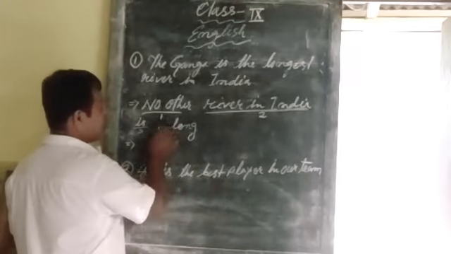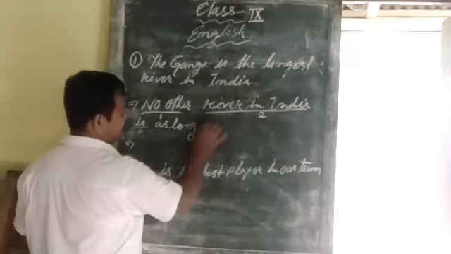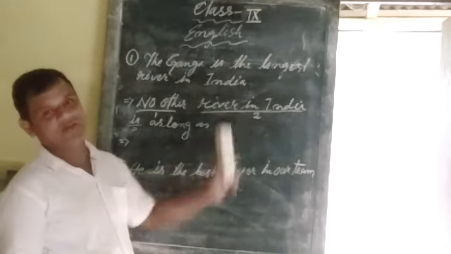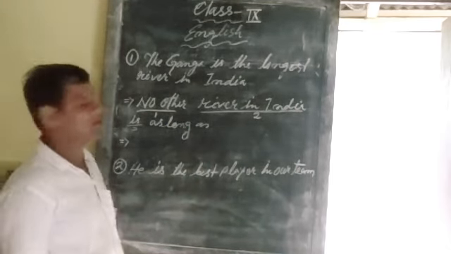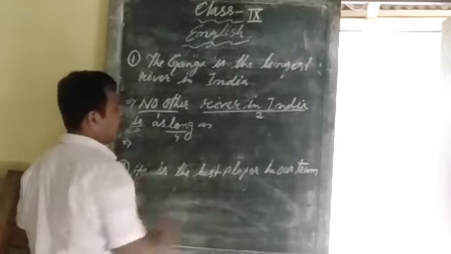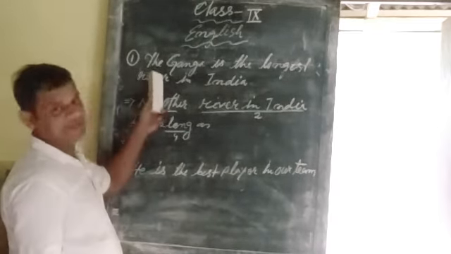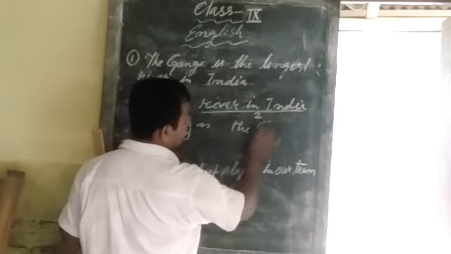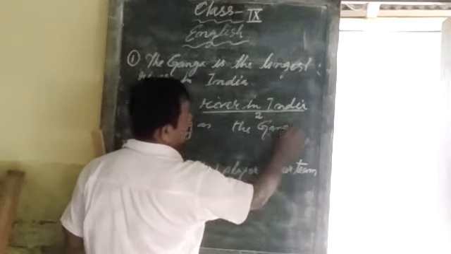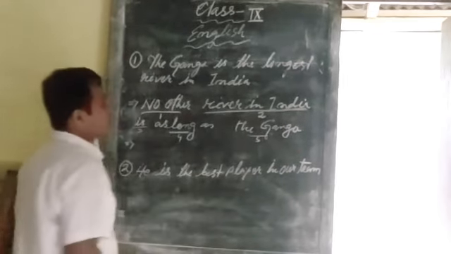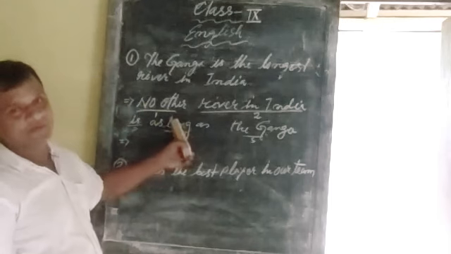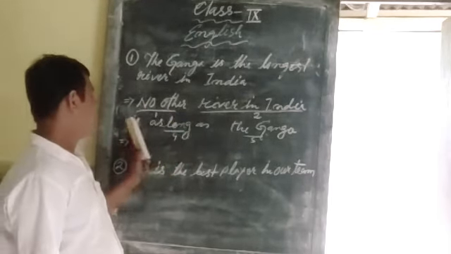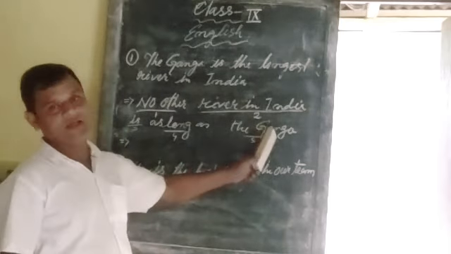Then you guard it by as. It means before long write one as, after long write one as. Okay, as long as. This is number 4. And number 5 is, then you write the subject. What subject is given? The Ganga. So you write here the Ganga. This is number 5. So this is the easiest form. No other river in India is as long as the Ganga.